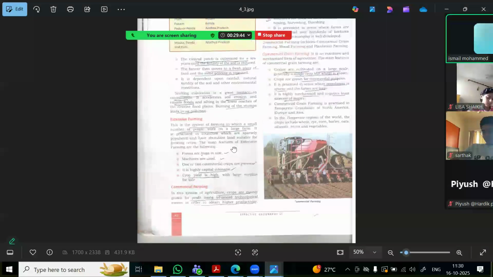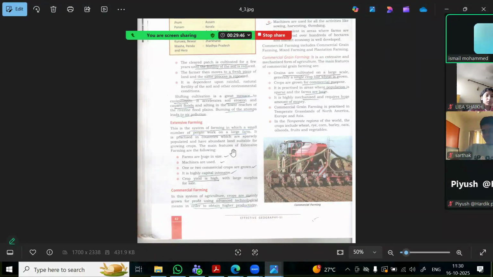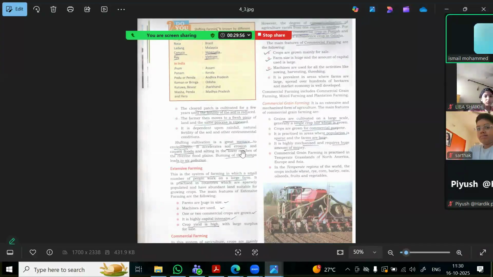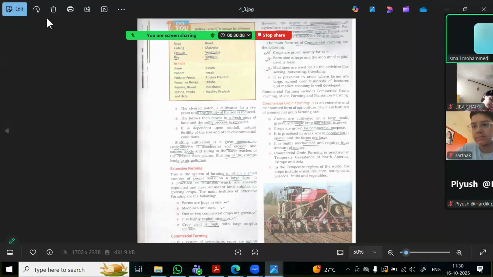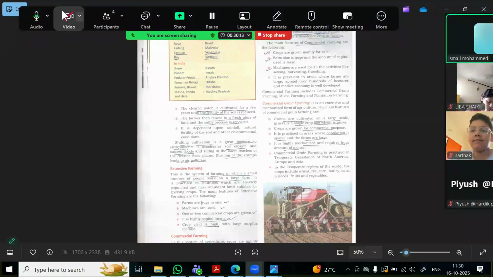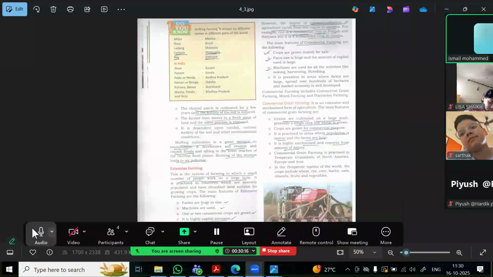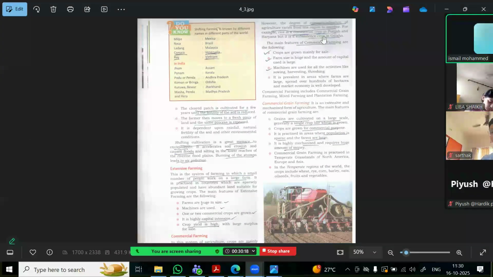Next you have commercial farming. Okay, commercial farming. Crops are mainly grown for profit, using advanced technologies in order to obtain higher productivity. So you grow the crops basically to get more profit and higher yield. Again, the degree of commercialization varies from region to region.